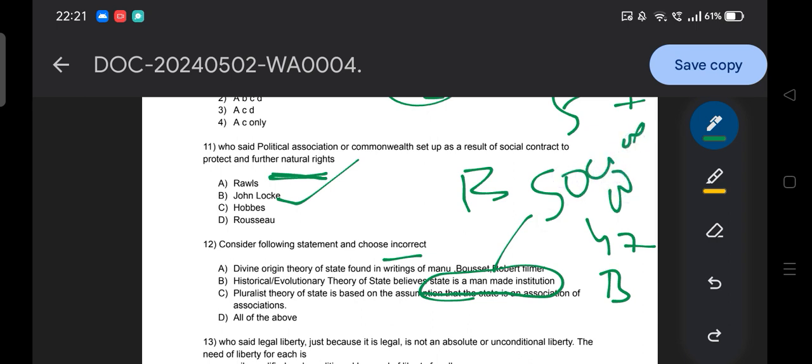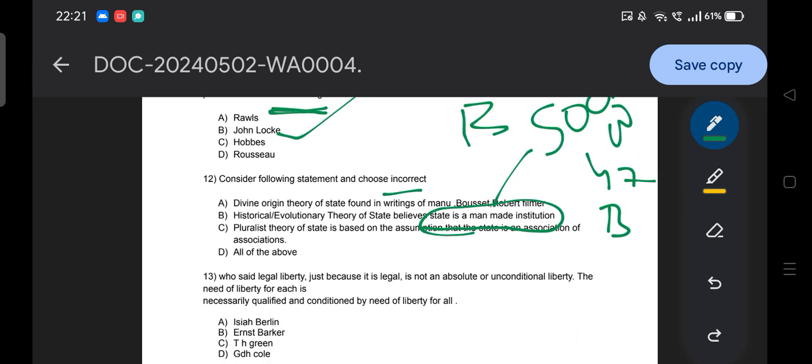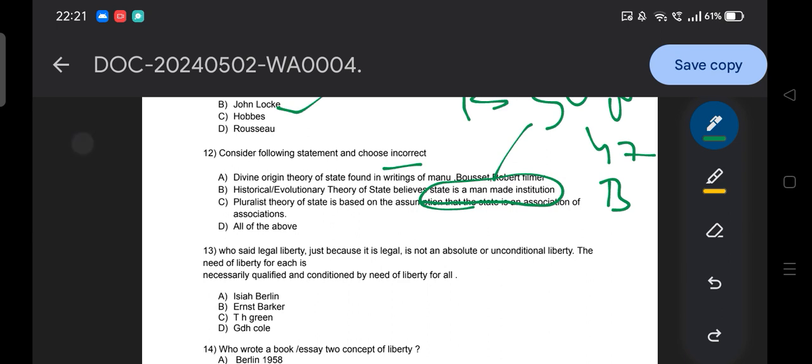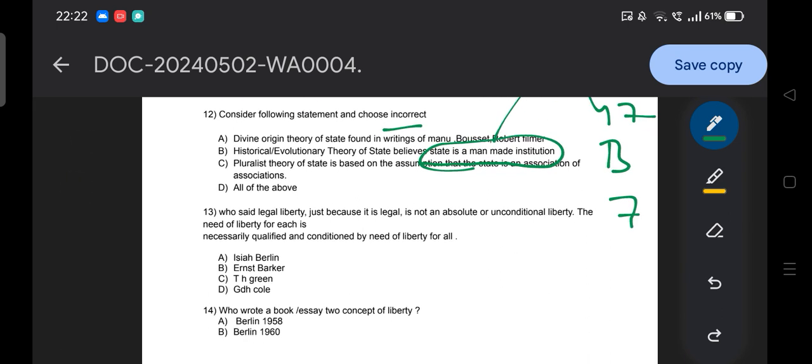Historical evolutionary theory of state believes the state is created through a process of gradual development, through stages of development. Like Hegel's idea of historical theory of state stages, and Karl Marx's historical evolutionary theory of state. Okay, fine. So moving to the next question.